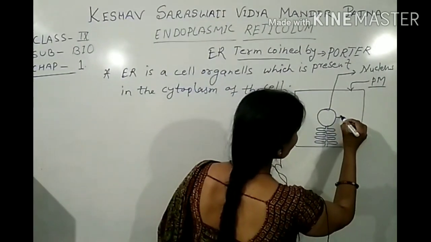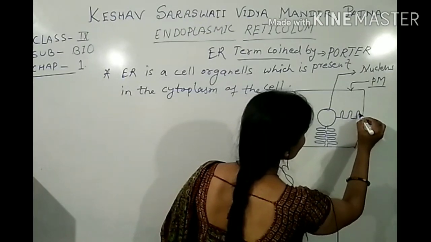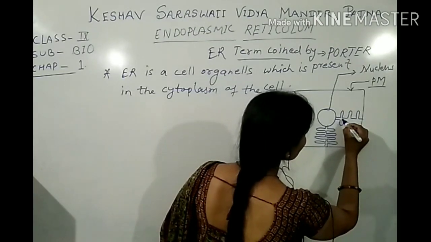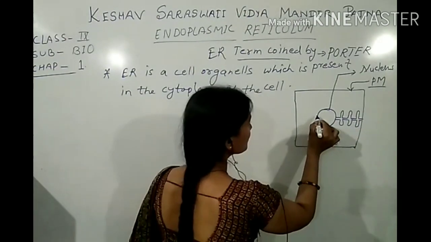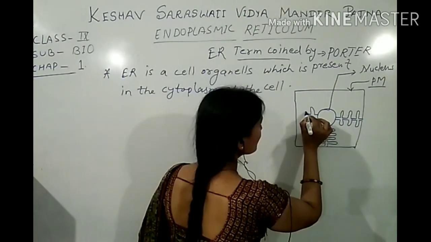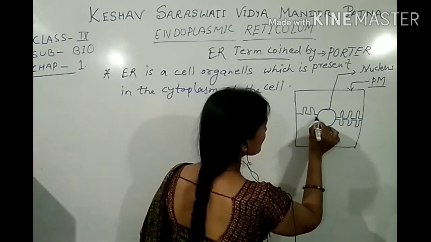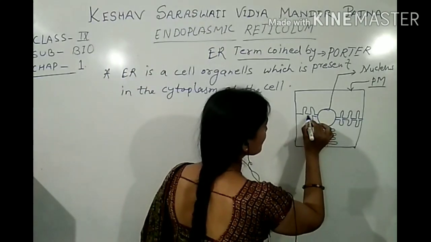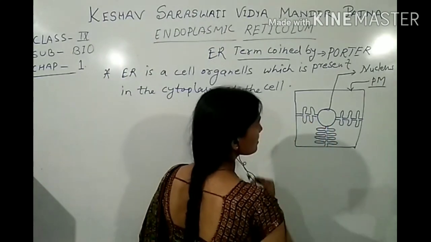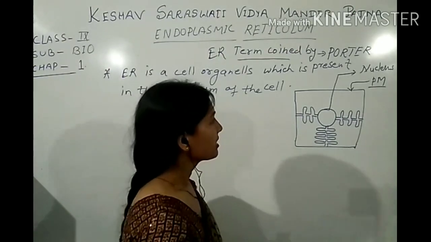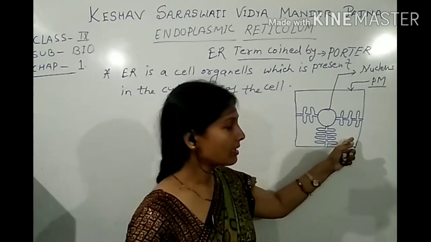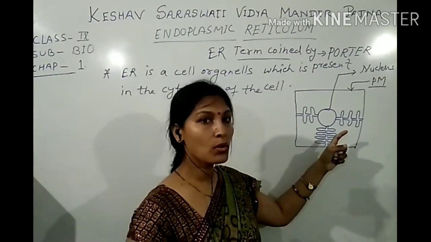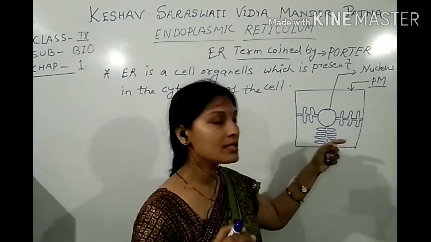You can also draw here. This is also endoplasmic reticulum. You can also draw here. This is also endoplasmic reticulum. This endoplasmic reticulum is spread all over the cell and it forms the cytoskeleton of the cell.